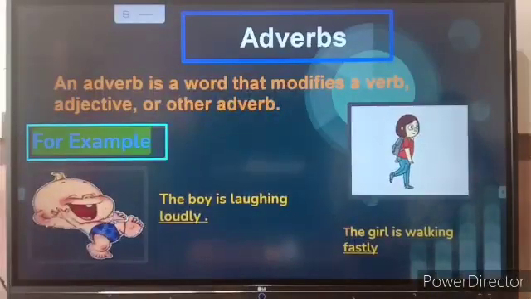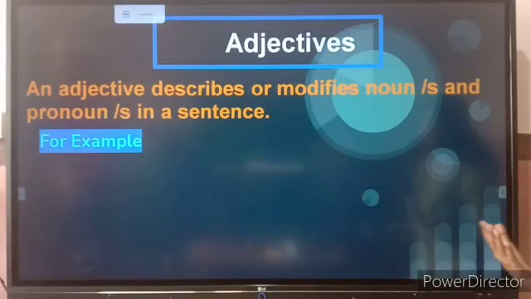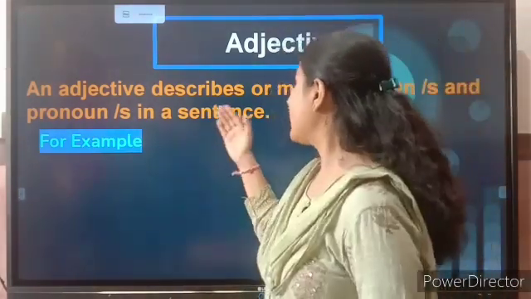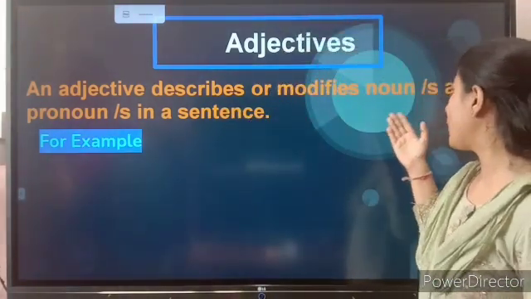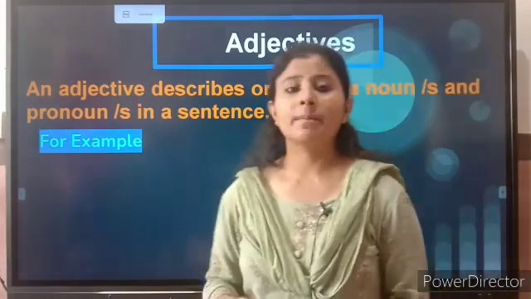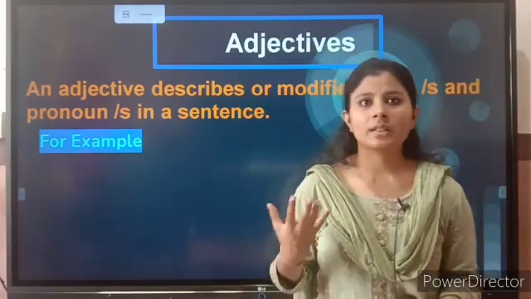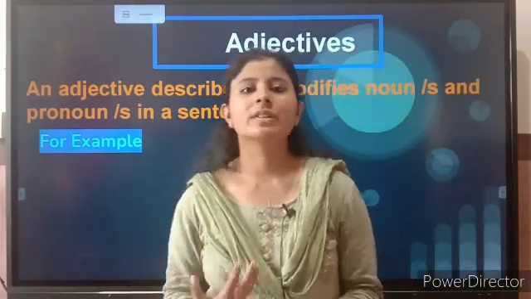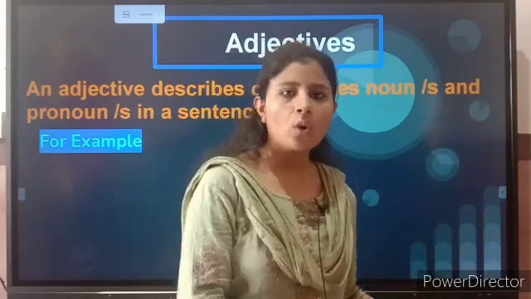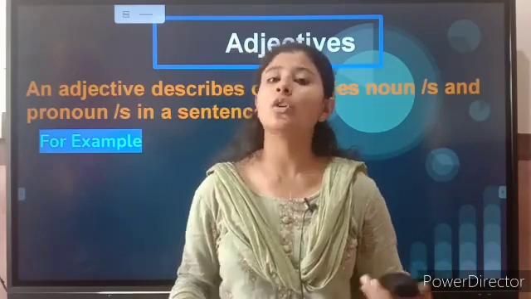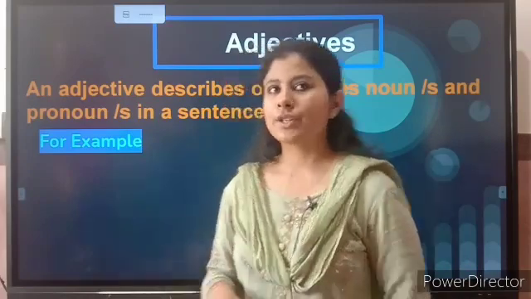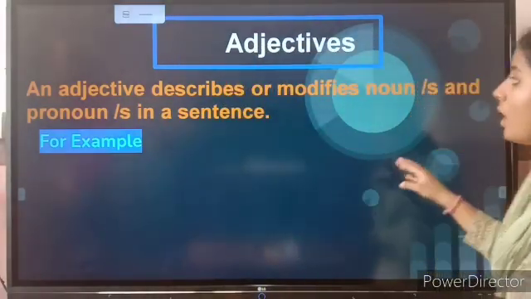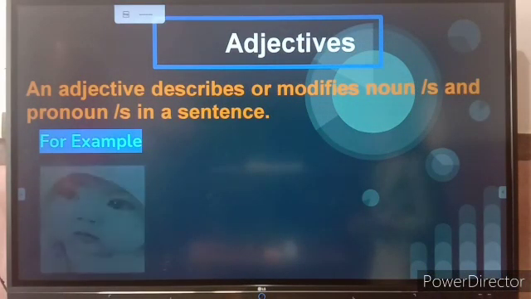The next is the adjective. Now what is an adjective? An adjective describes or modifies a noun or pronoun. It means they tell about the noun or a pronoun. They describe a noun or pronoun. Clear? So let's have a look at an example.